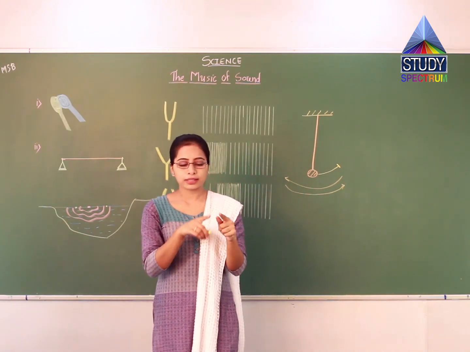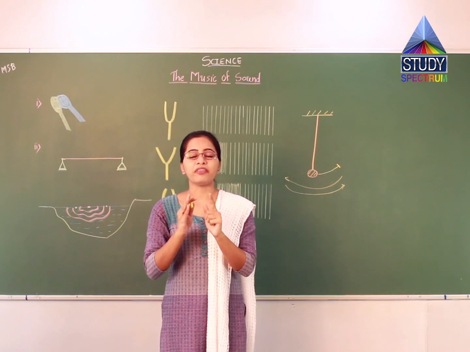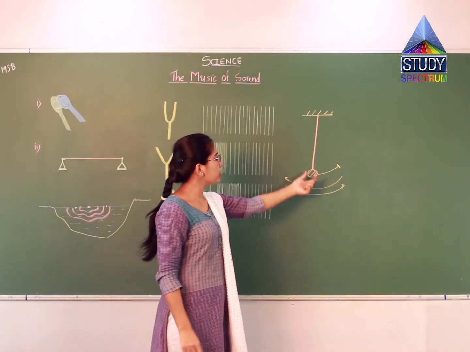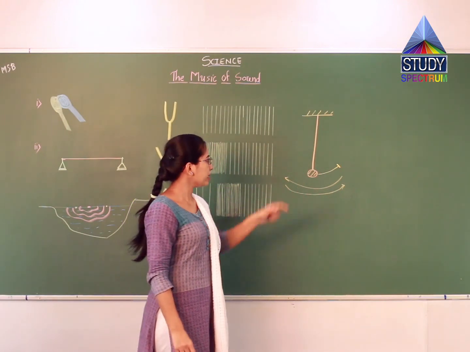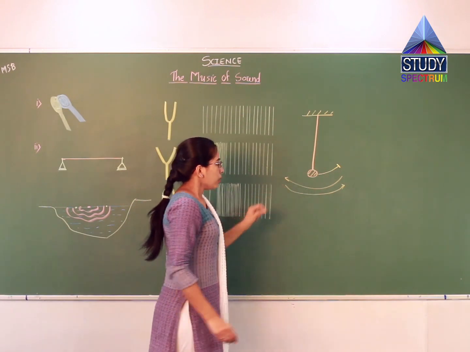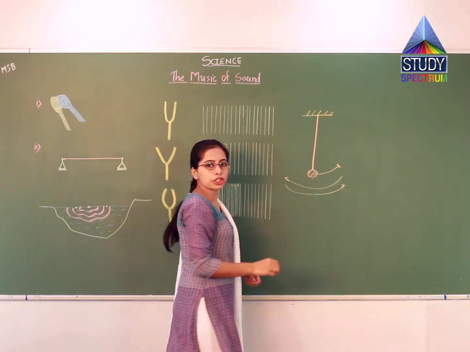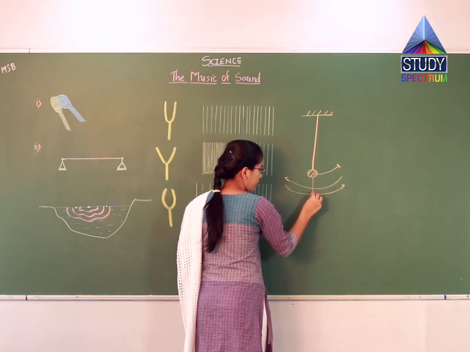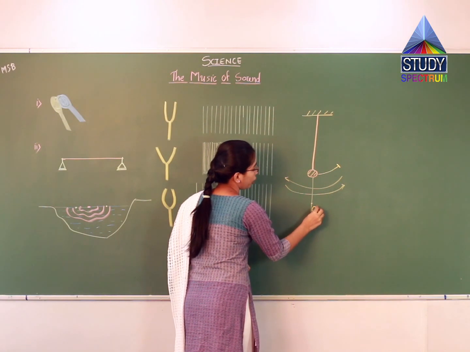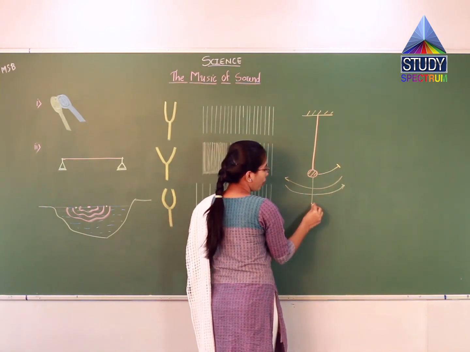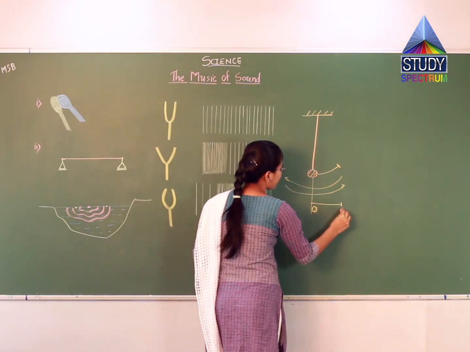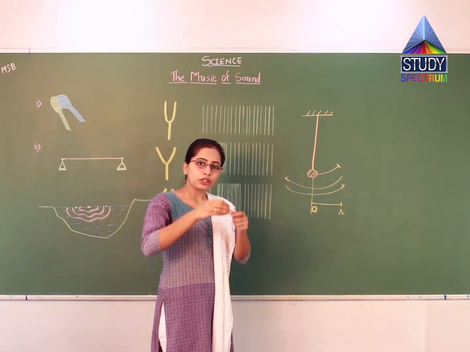This type of motion is the vibration of the bob. We can call this ball a bob. This is the experiment of a pendulum, we can say. The whole system is known as a pendulum. Now you can see this is the original position. Let's call it point O. Now you are giving some displacement to it. So suppose it is coming to point A. Then you will leave it.